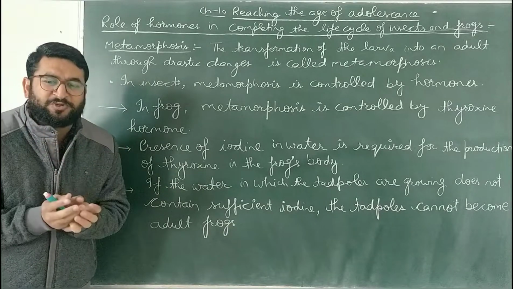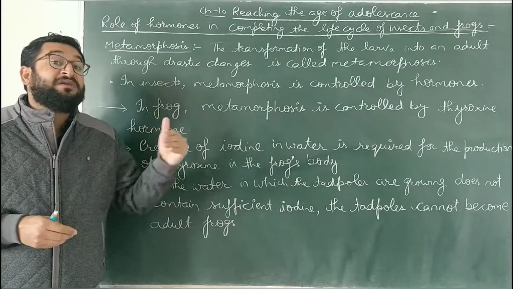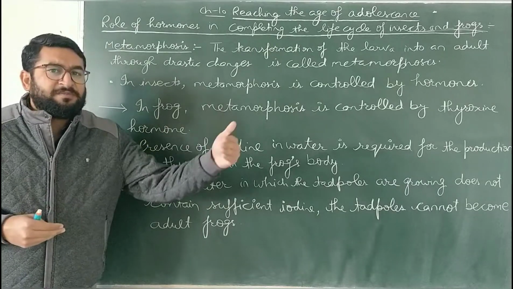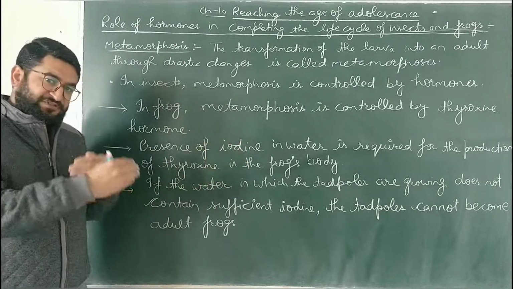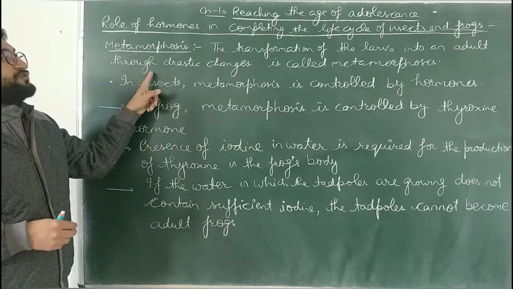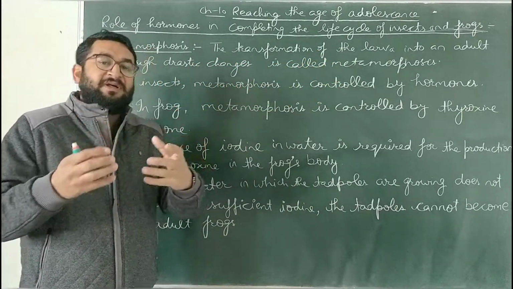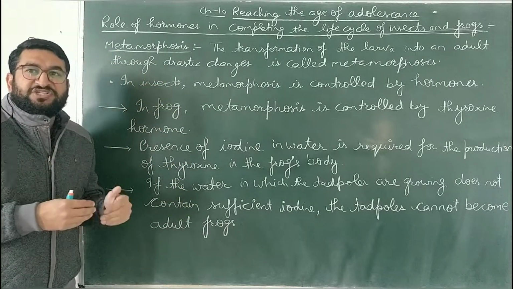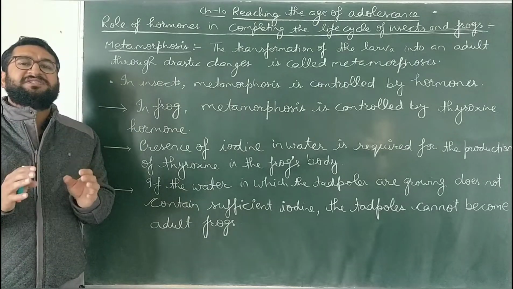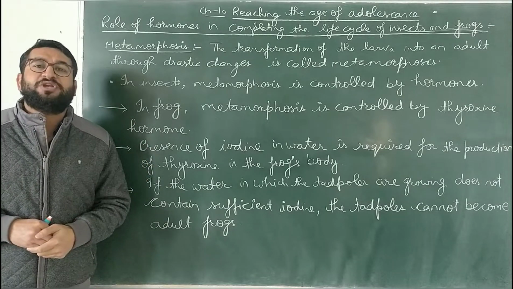Metamorphosis is a complex process in which a smaller organism will develop into an adult through multiple stages. जिसमें एक smaller organism जो है बच्चे, एक young one जो है, वो एक adult में grow होता है through multiple stages. काफी सारी stages के बाद that phenomenon is known as metamorphosis. So the transformation of the larva of an animal into an adult through drastic changes is known as metamorphosis. In frogs, these drastic changes, this metamorphosis process, is controlled by a hormone, and that hormone is thyroxine.